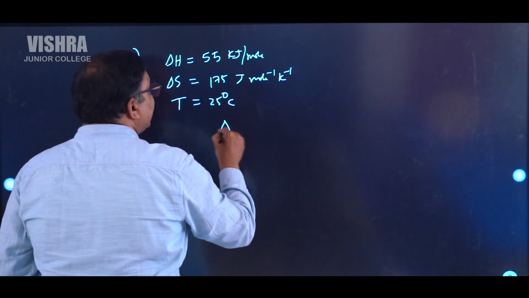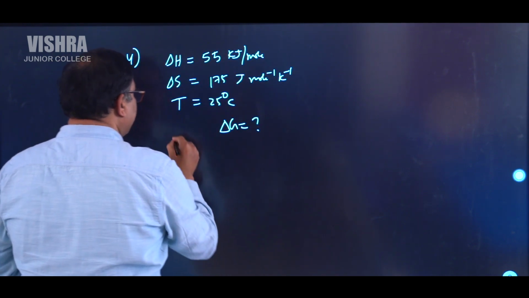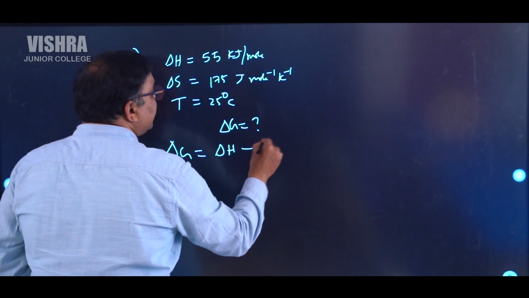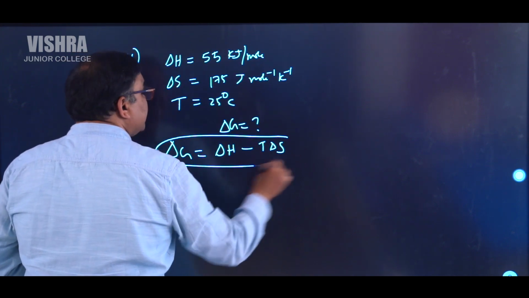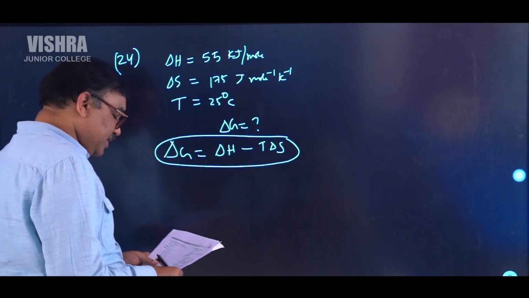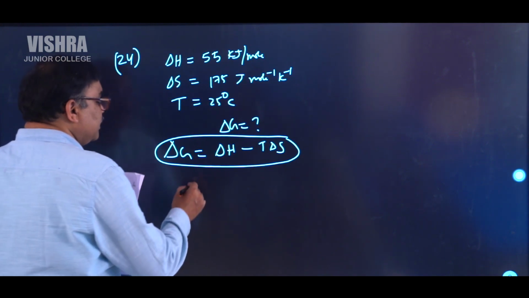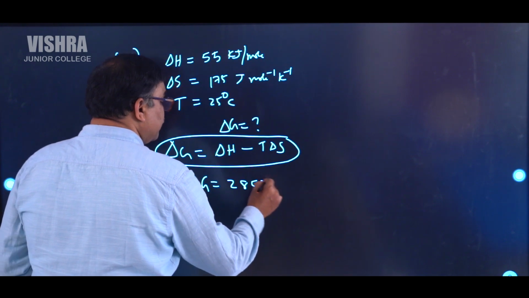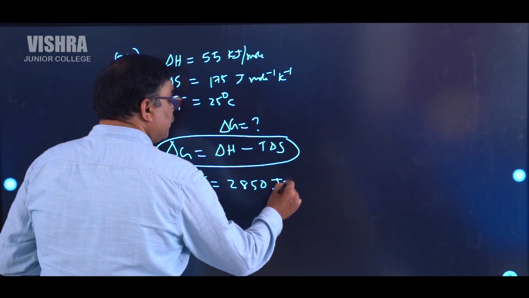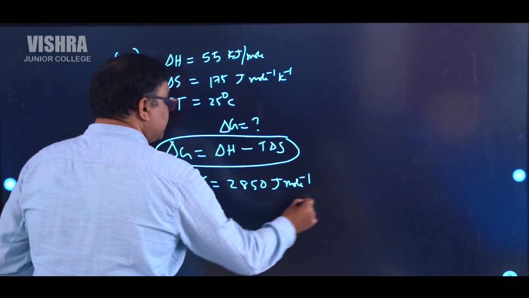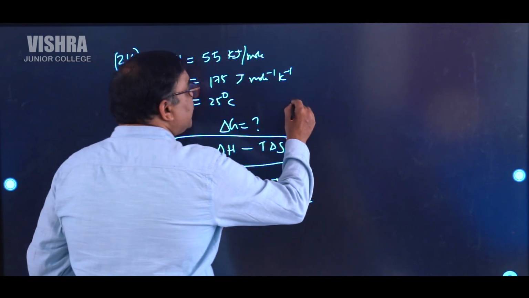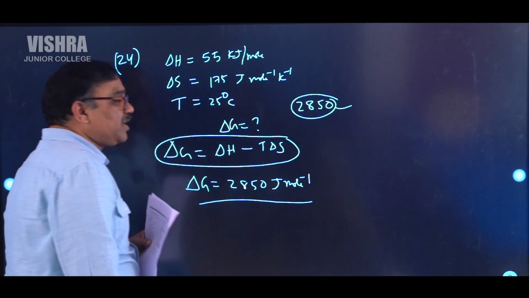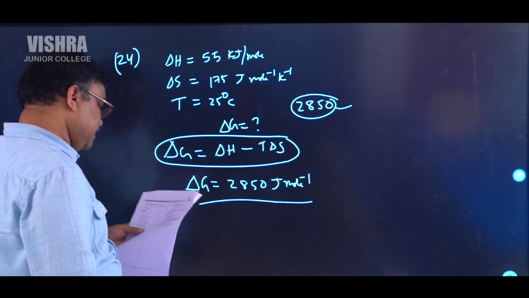Then calculate delta G. You are supposed to calculate delta G, which is equal to delta H minus T delta S. This one is the relation of Gibbs free energy, and you can calculate. So delta G is giving you 2850 joules per mole inverse. This one is the answer. So for your numerical answer, you have to write 2850. It's a very big numerical, it's in thousands. Even then you can answer that.